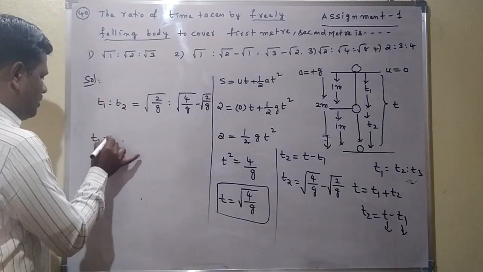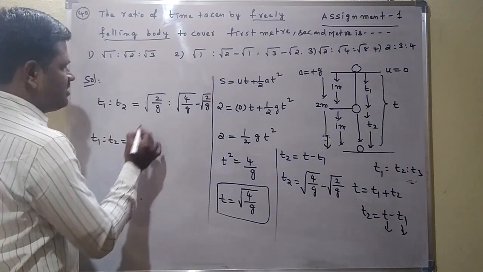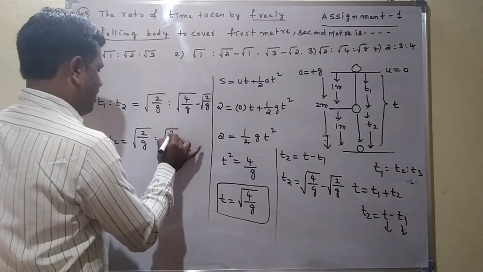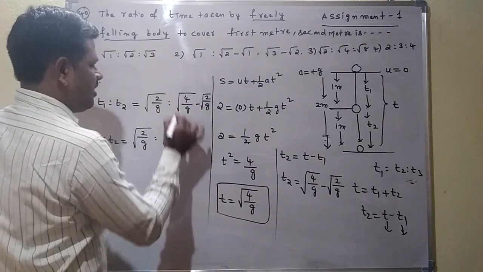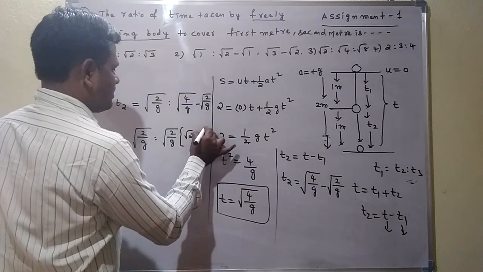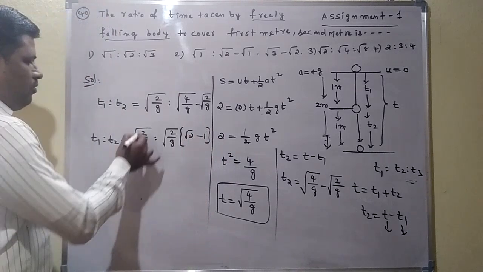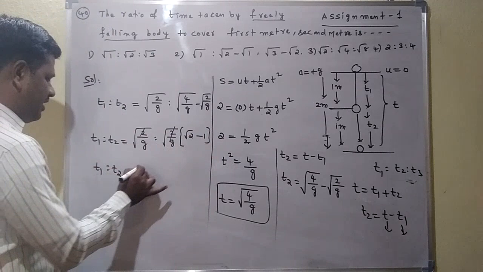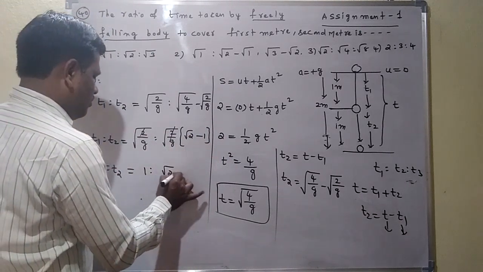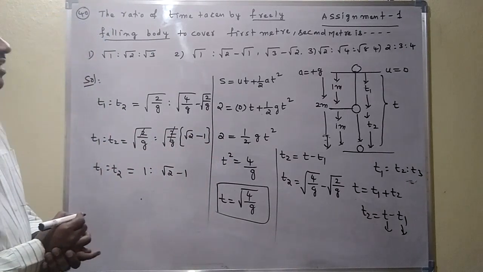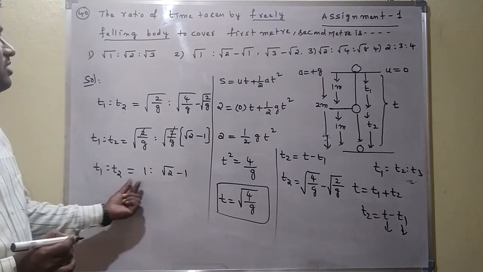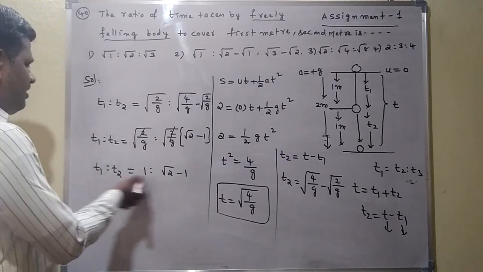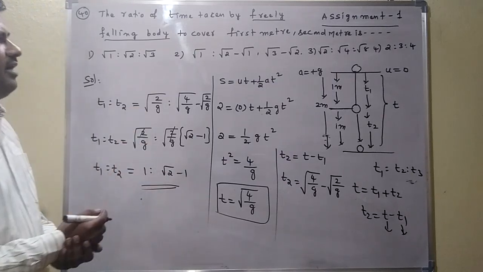Now T1 is to T2: take root 2 by g common, the remaining is root 2 minus 1. The root 2 by g cancels, so T1 is to T2 is equal to 1 is to root 2 minus 1. Similarly, we can find T3: T1 is to T2 is to T3 is 1 is to root 2 minus 1 is to root 3 minus root 2. Just like this we can find the answer directly.